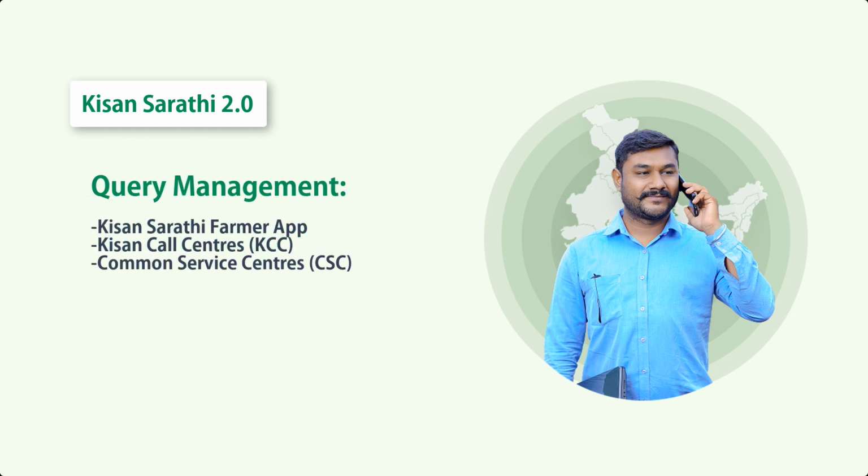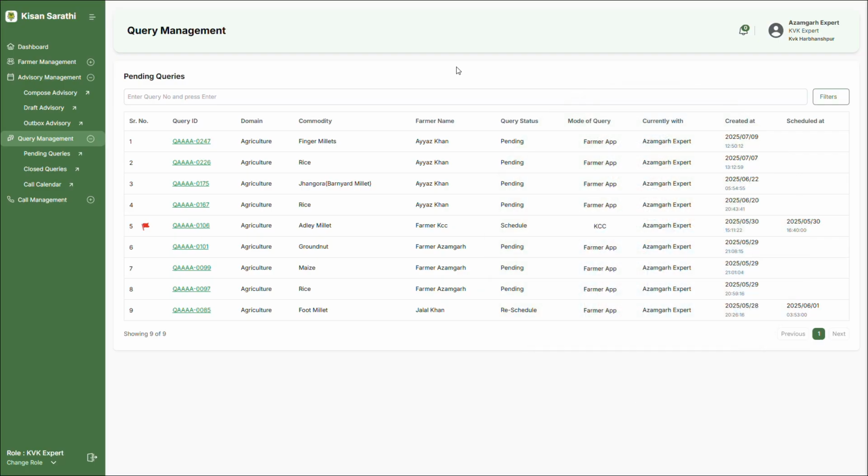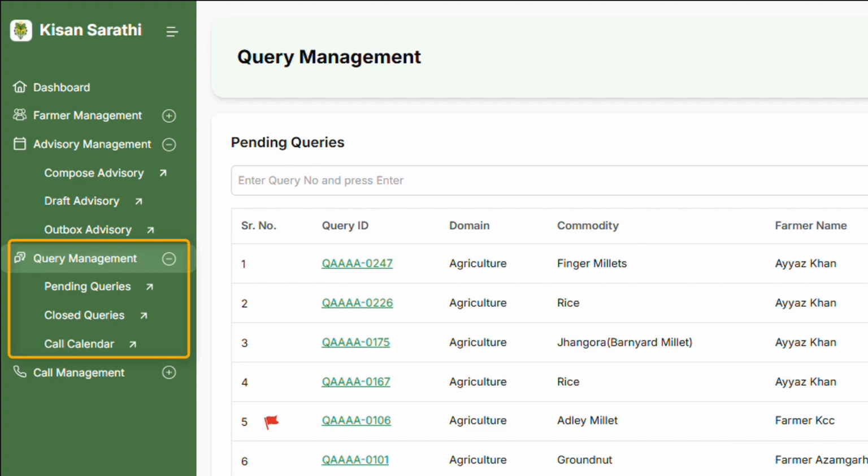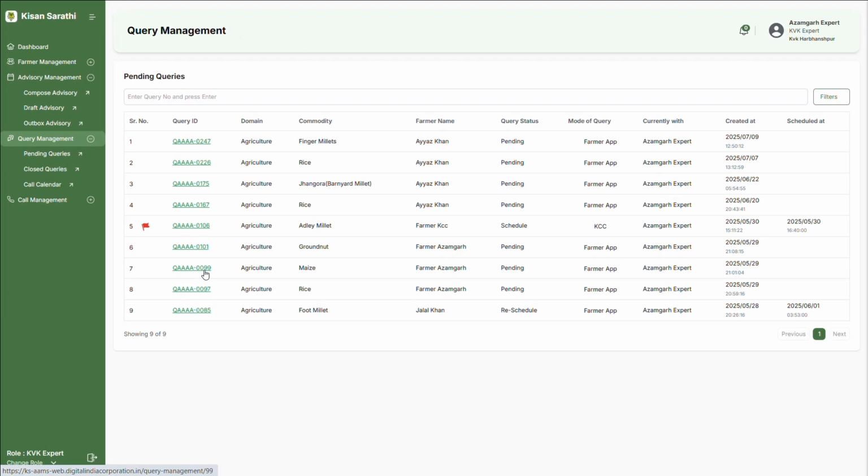KVK experts can respond to farmer queries through the Query Management module of the Kisan Sarthi platform. Queries submitted by farmers via various channels, Kisan Sarthi Farmer App, Common Service Centers (CSC) or Kisan Call Centers (KCC) are listed under the Pending Queries section.